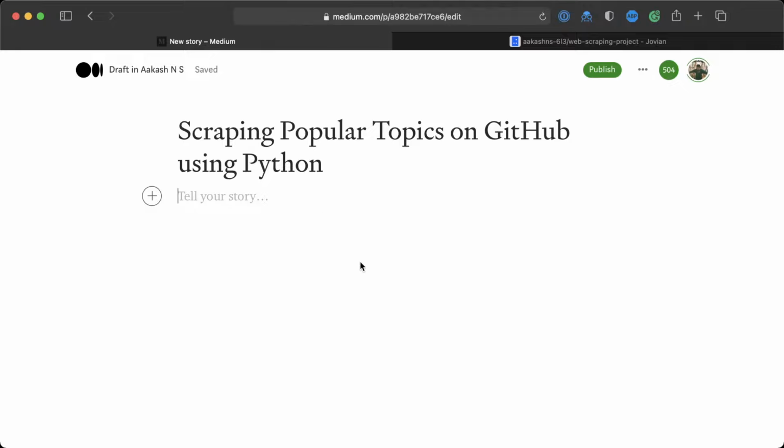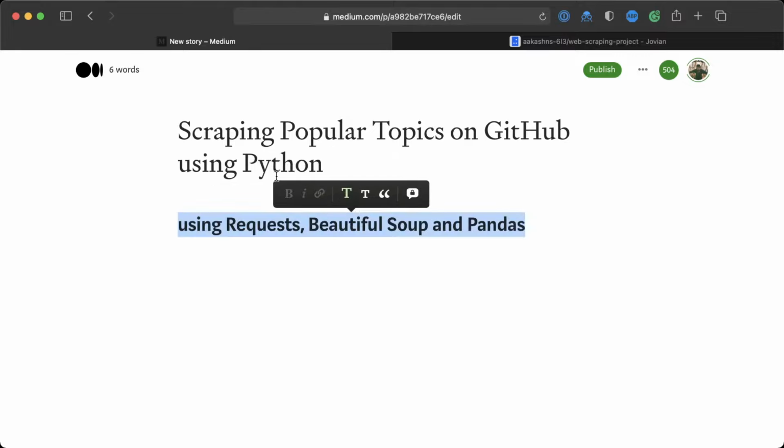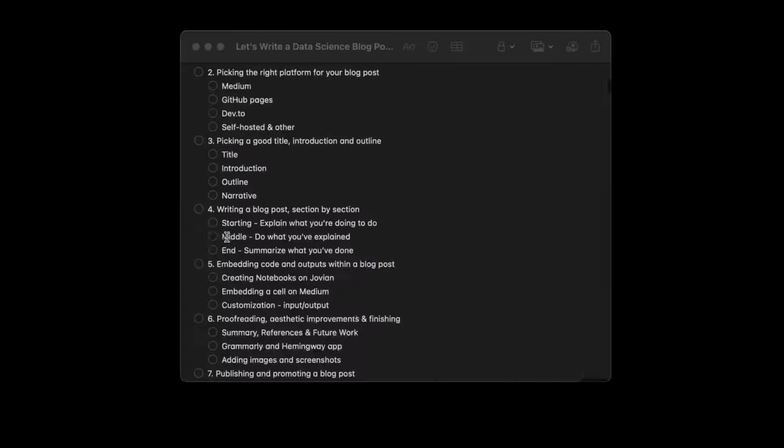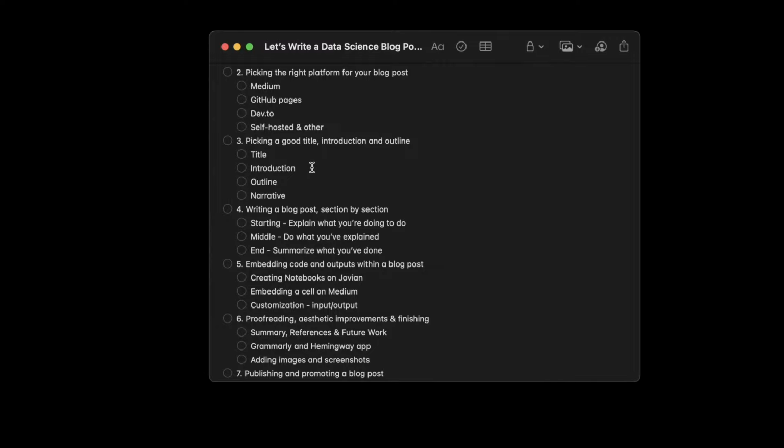Okay. You can also add a subtitle on Medium. So I can say using requests, beautiful soup and pandas. Okay, and I think this can be made a subtitle. So Medium allows you to set a title and a subtitle for your post. So now it looks pretty good. The title is scraping popular topics and the subtitle is using requests, beautiful soup and pandas. So that's the title. Then we need an introduction.